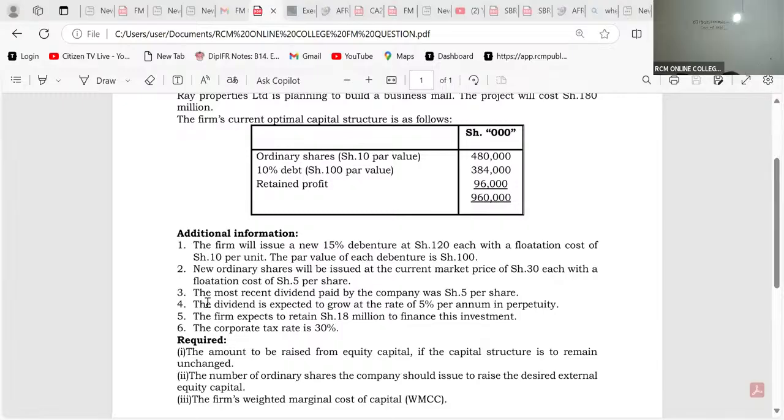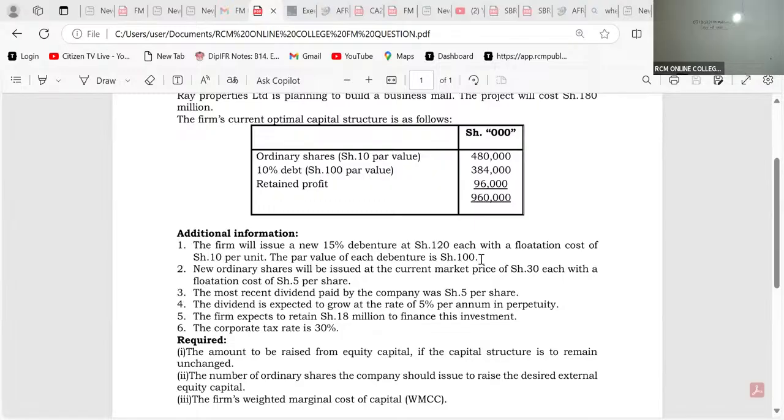Now, what kind of debt do we have here? The firm will issue a new 15% debenture at 120 each, with a flotation cost of 10 per unit. The par value of each debenture is shillings 100. So what type of a debt is this? Is it redeemable, my good students?